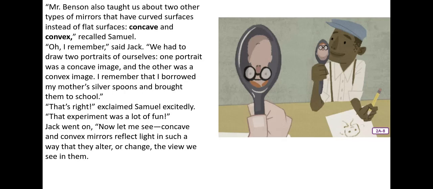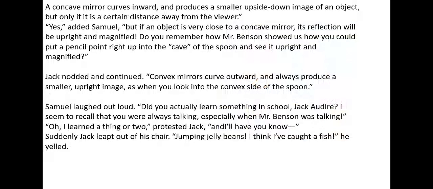Now let me see. Concave and convex mirrors reflect light in such a way that they alter or change the view we see in them. A concave mirror curves inward and produces a smaller, upside-down image of an object, but only if it is a certain distance away from the viewer. Yes, added Samuel, but if an object is very close to a concave mirror, its reflection will be upright and magnified.